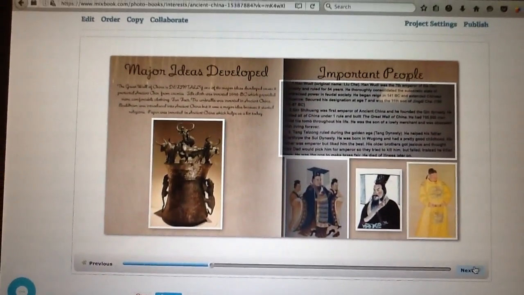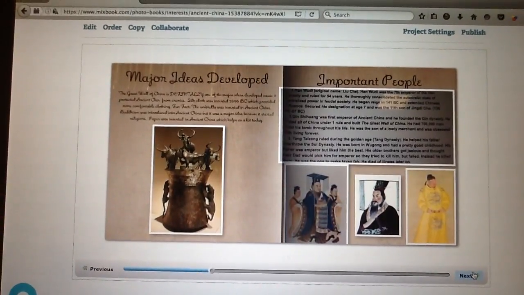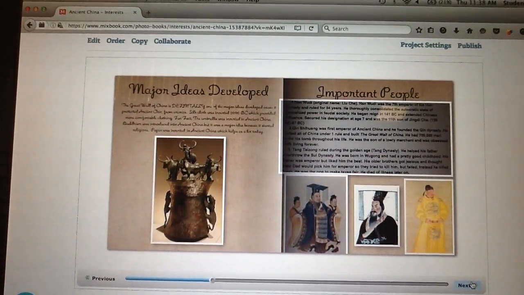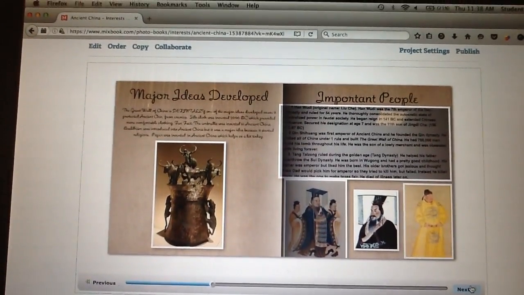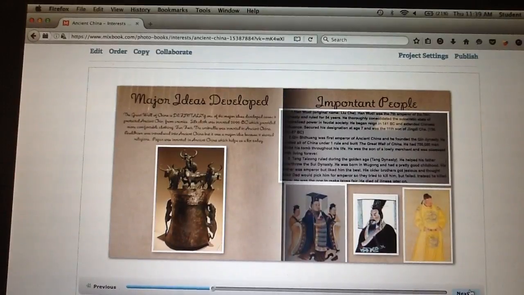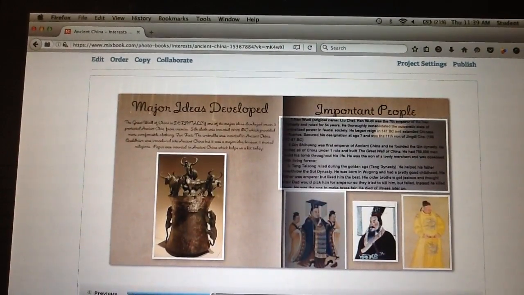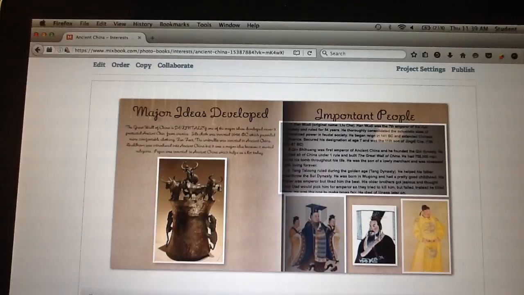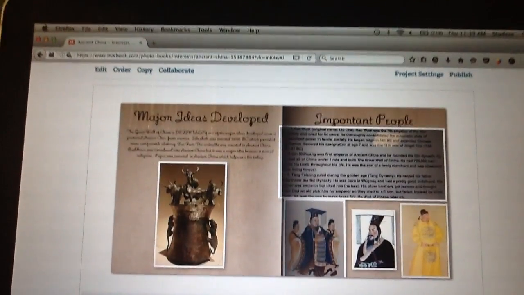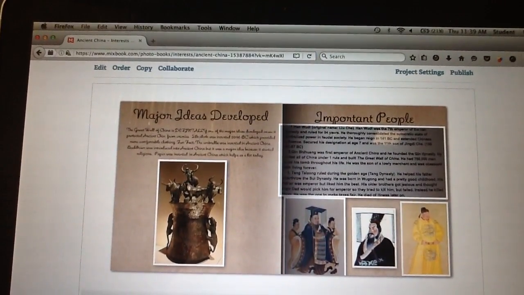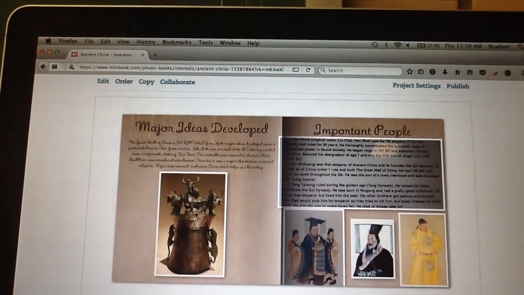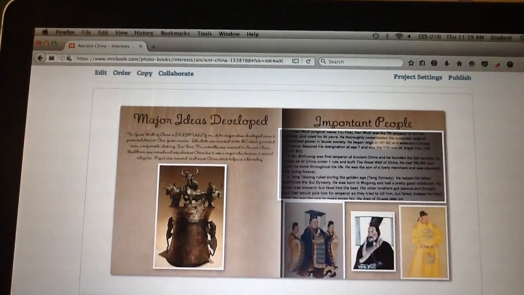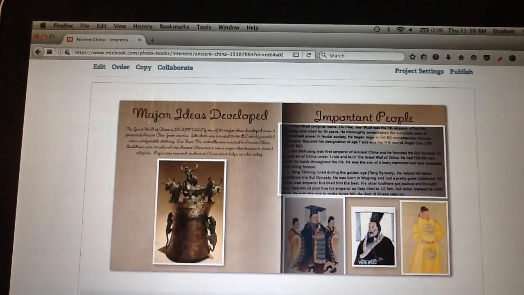Important people. Han Wudi, original name Liu Che. Han Wudi was the 7th emperor of the Han Dynasty and ruled for 54 years. He thoroughly consolidated the autocratic state of centralized power and feudal society. He began his reign in 141 BC and extended Chinese influence, secured his designation at age 7, and was the 11th son of Jingdi, 156 BC to 87 BC.